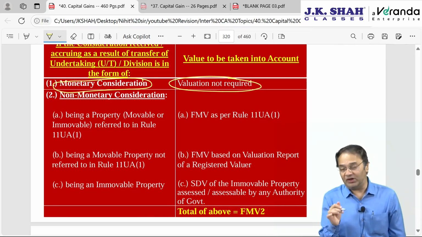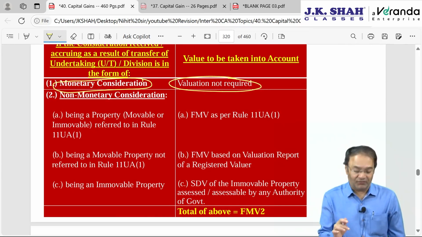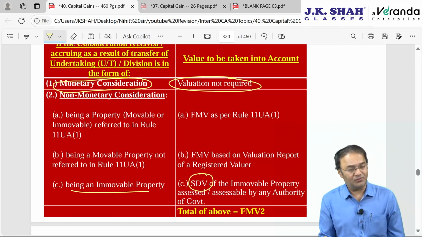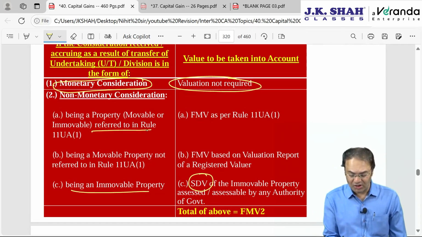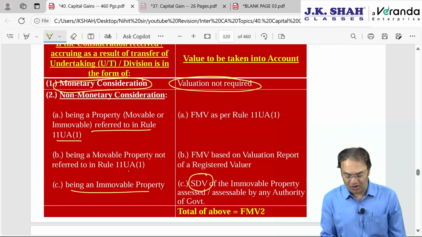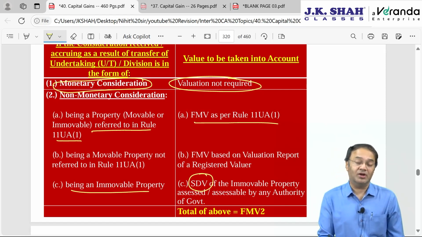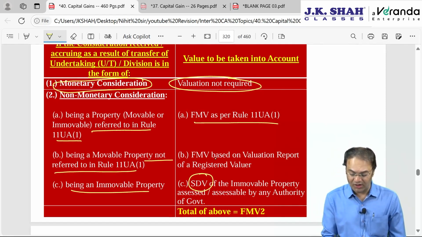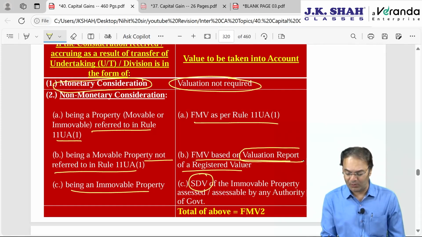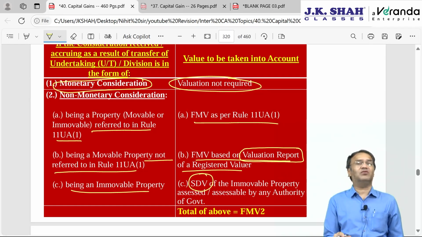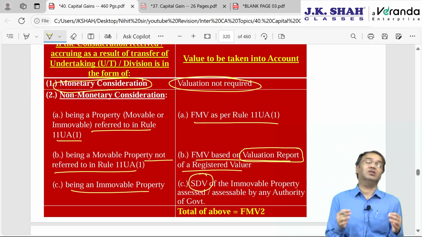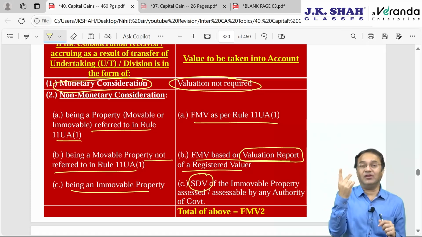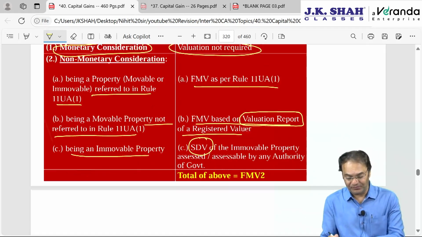If it is an asset, we divide them into 3 categories. If it is immovable property, take the stamp duty value, matter over. For movable property, find out whether it is covered by Rule 11UA or not. If it is covered by Rule 11UA, then FMV is computed as per Rule 11UA. And if it is not covered by Rule 11UA, then valuation is based on the valuation report of a registered valuer. Simply, we have to take the market value. Here, we are not going to receive any liability. There will be only assets. Therefore, there is a total of E, F, G, H. There is no minus L.